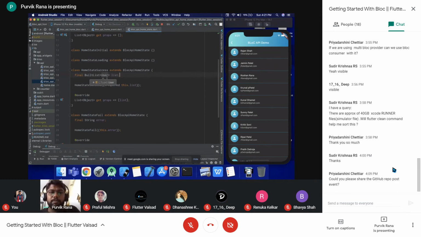And here I have used the built value generator for converting the received response directly to a list of users. We have used the built value generator, so that's why I have defined it as a built list of user. You can have a different representation, but I'm just showing that the success state will hold some data that needs to be passed when we emit this particular state from the block.